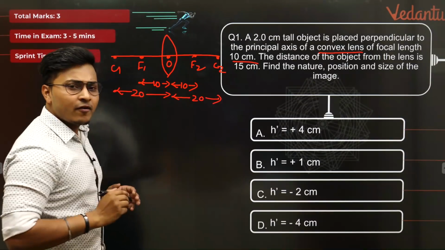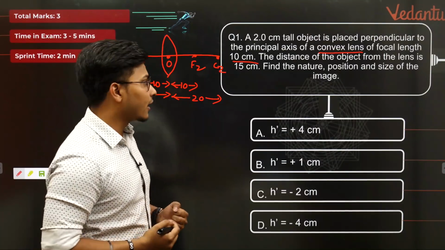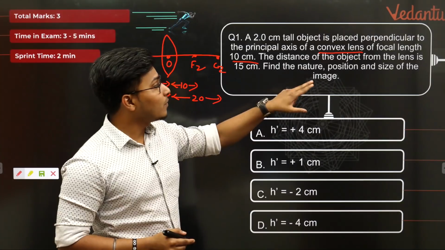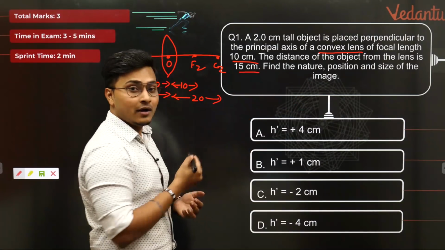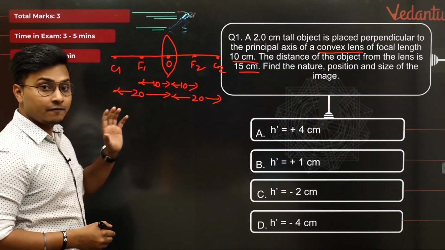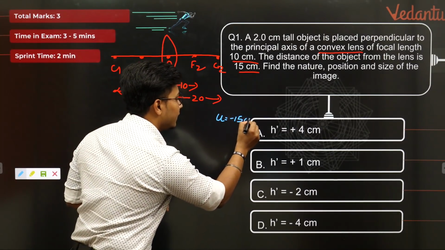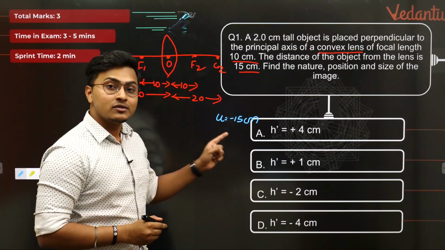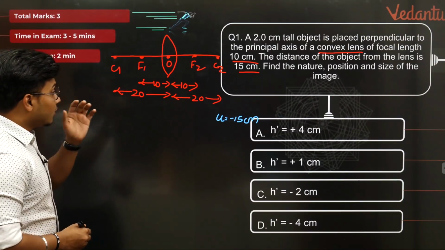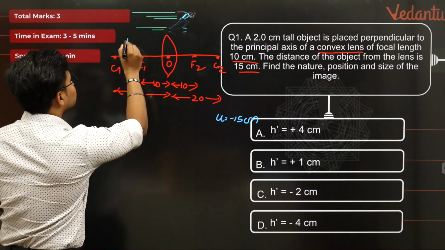Awesome. Half our problems are solved here. We have just made the ray diagram. Let's make it more intriguing right now. Now it states that the object is kept from the lens at a distance of 15 centimeter. So the object distance has become 15. I'll write down u is equal to minus 15 centimeter, because object distance according to sign convention is always negative, because it's always kept on the left hand side. Since object distance is 15 centimeter, I'll keep it here.